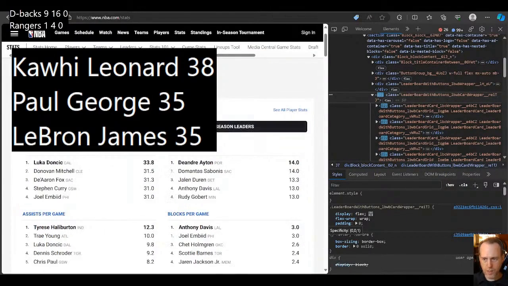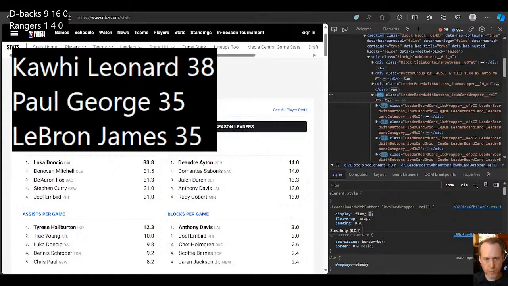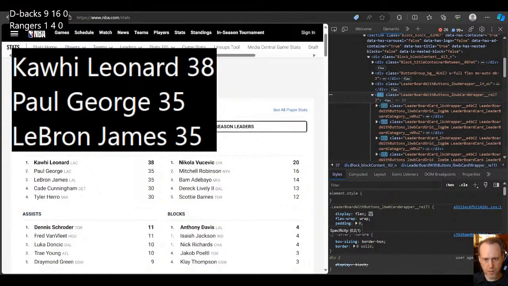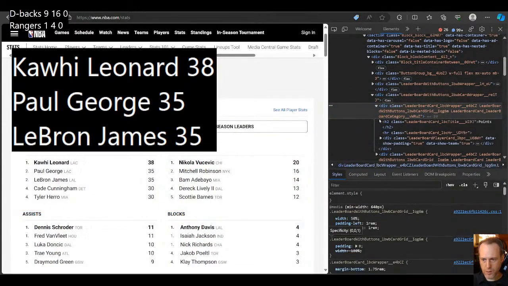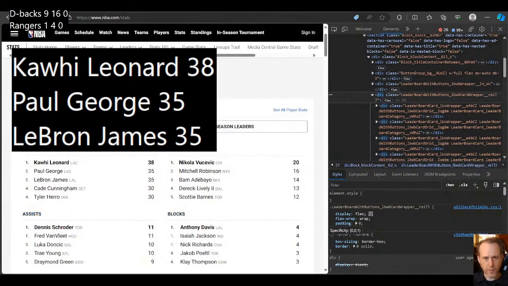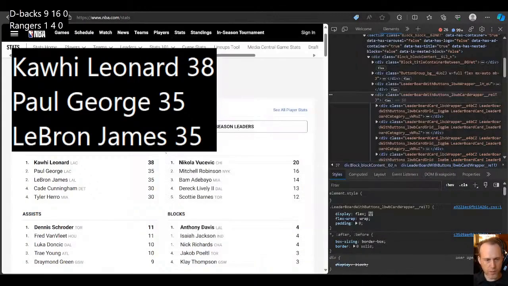This thing looks like it's loading. Let's see, we want the season leaders. This thing looks like that's not a different URL. So it looks like it's being loaded dynamically and just sort of changed right on top of this, right here. This thing is loaded dynamically. So we would need to find a stable URL to find how we can load static information. But this is just the NBA website.